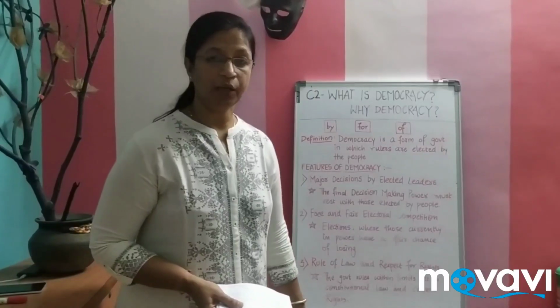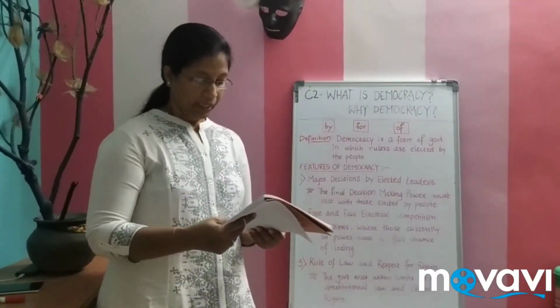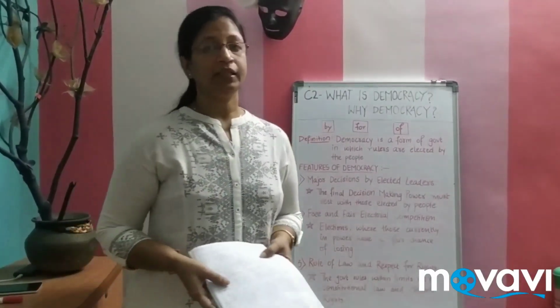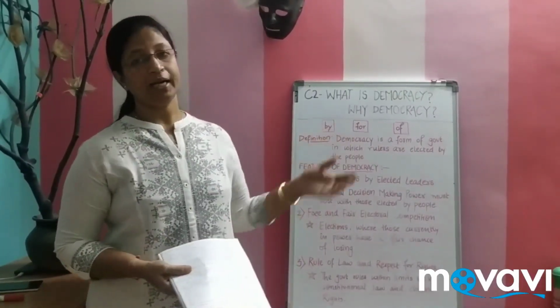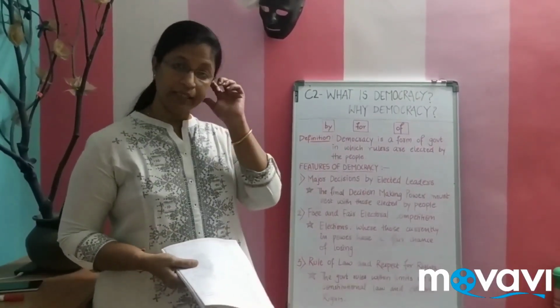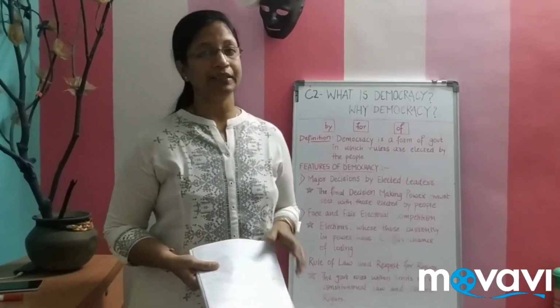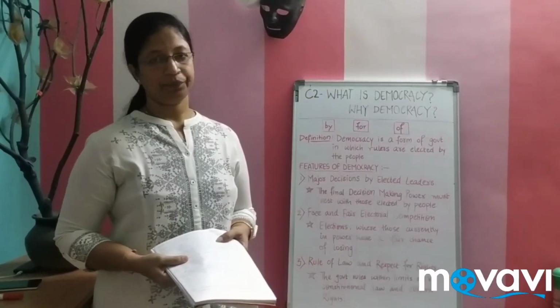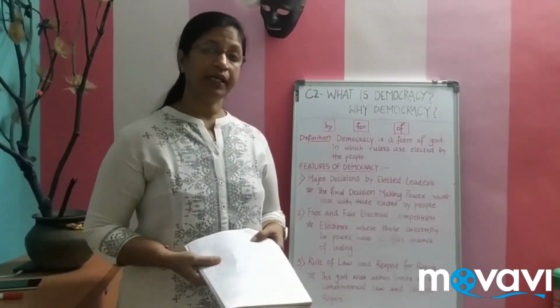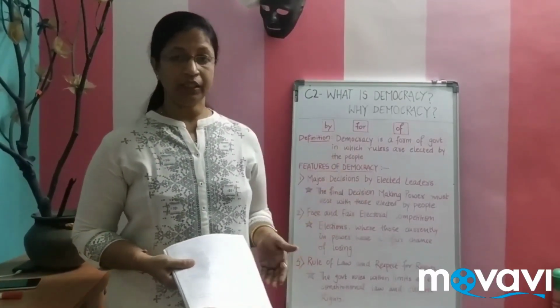We are going with the example of Zimbabwe. Zimbabwe became independent in 1980, and here also we have the same problem as we had in Mexico. Here we have the party ZANU-PF, which was headed by Robert Mugabe. Right from 1980, the party started winning the elections.